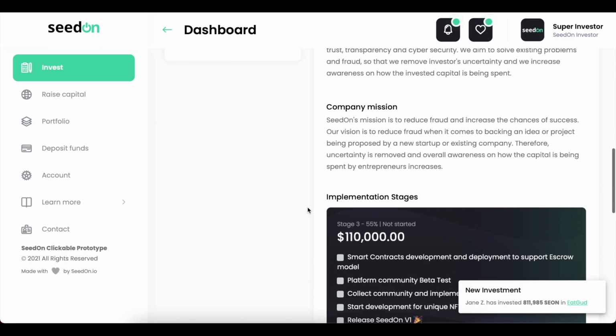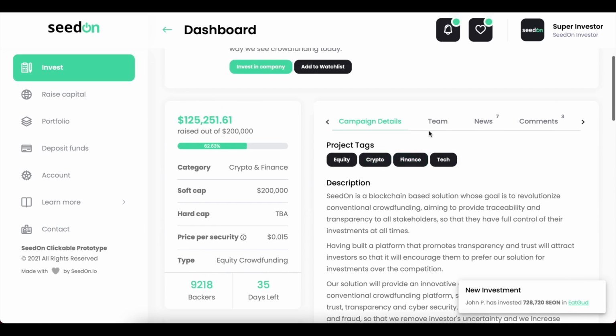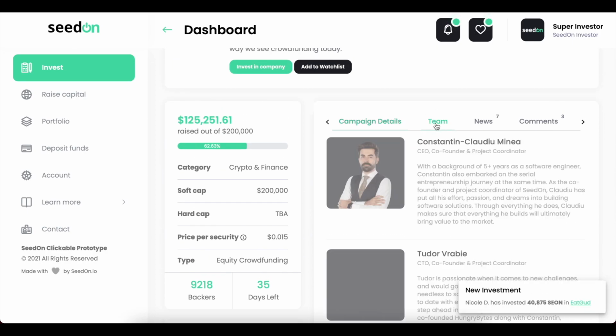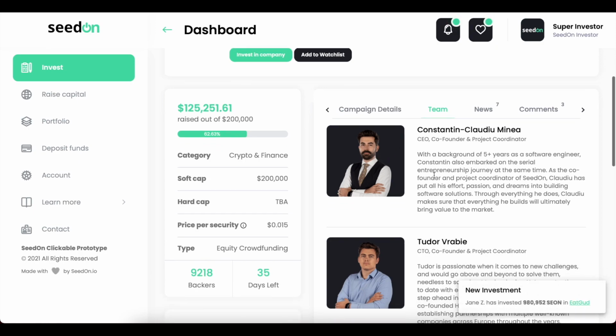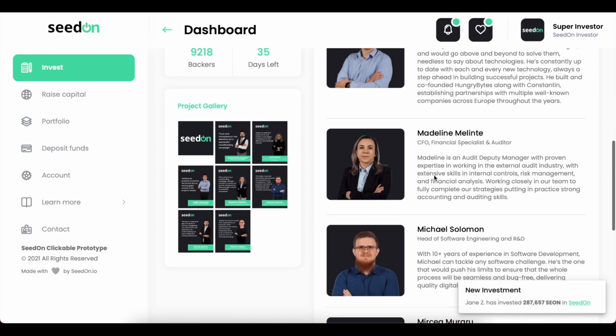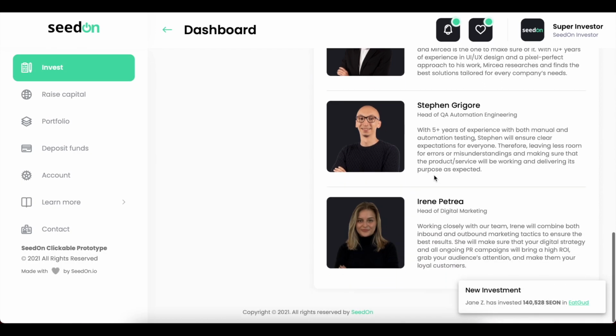So let's scroll a bit up and go to another tab. So this was the campaign details. Now here we have the team section, and here we can see the information for each team member, with the picture for each one of them, the name and the role in the project. And if we scroll down here, we can see all of those team members for the project.